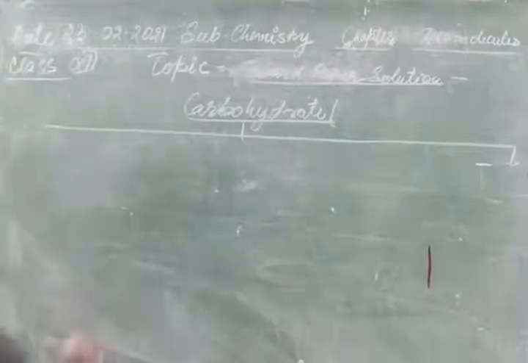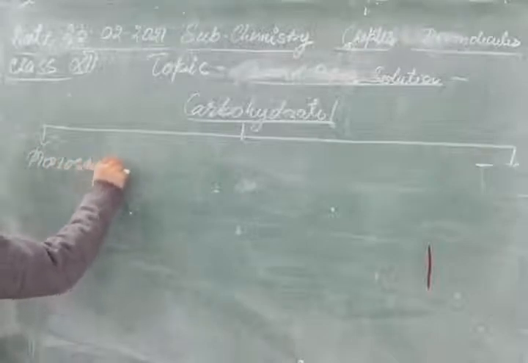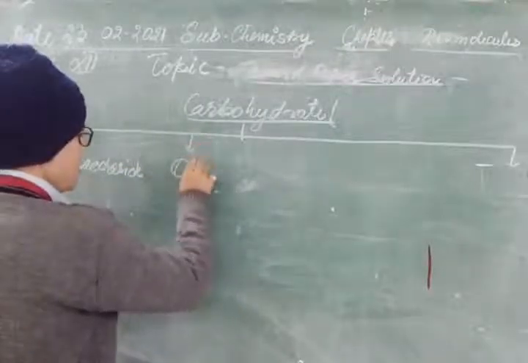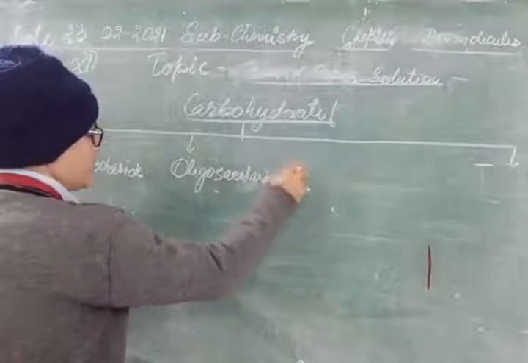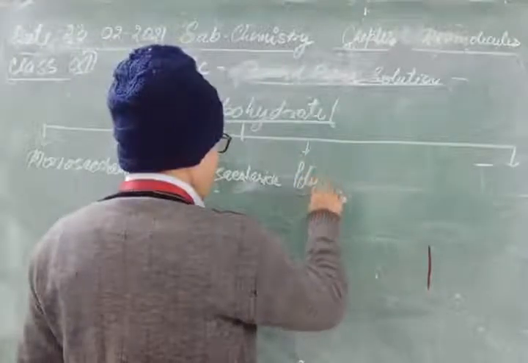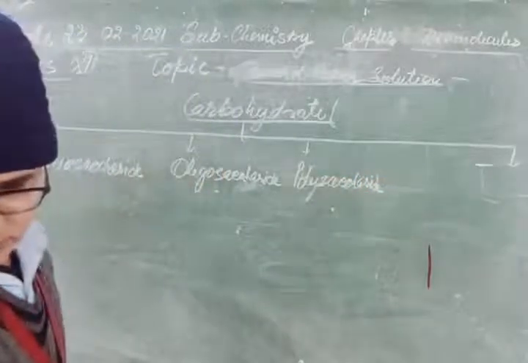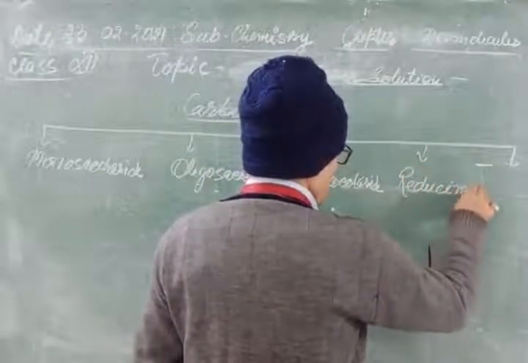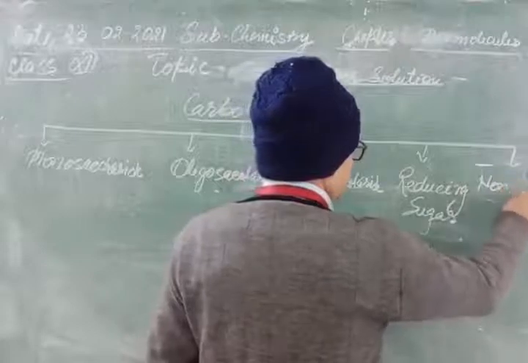First is monosaccharide, then oligosaccharide, then polysaccharide, and reducing sugar and non-reducing sugar.